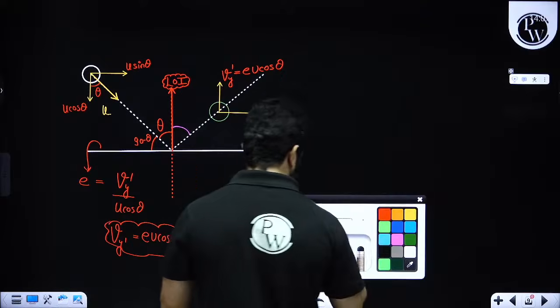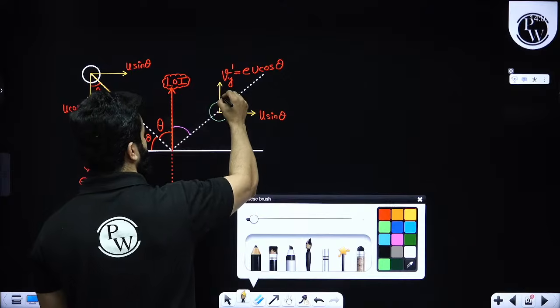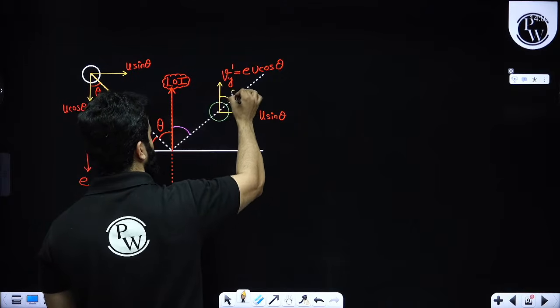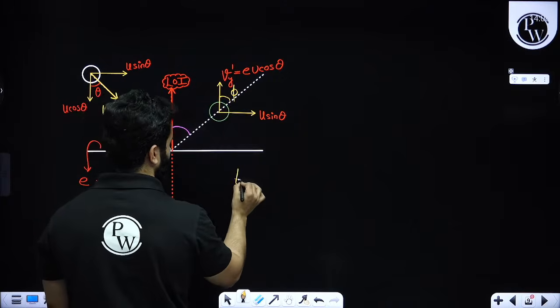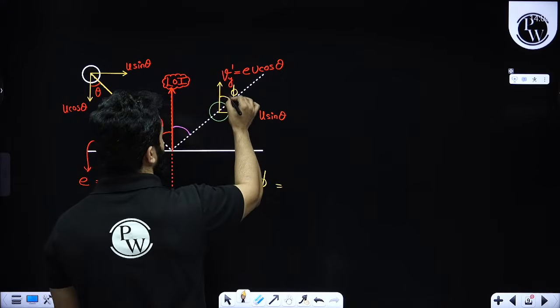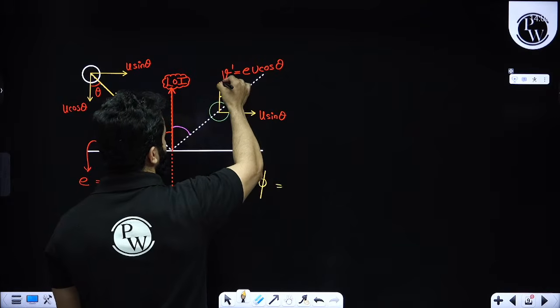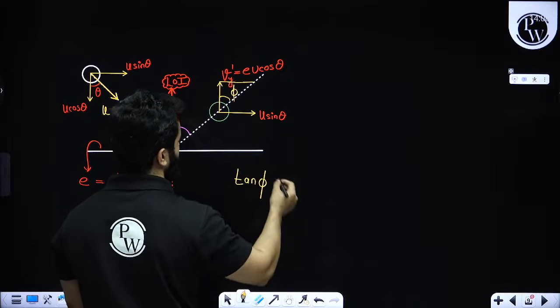And now let's suppose you want to ask, sir, what is this angle? So understand this angle is going to be same as this angle. Let's say this angle is phi. So tan phi will become, my dear friends, this is tan phi and this is perpendicular, right?